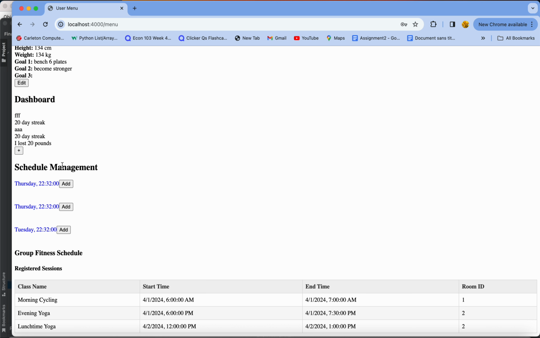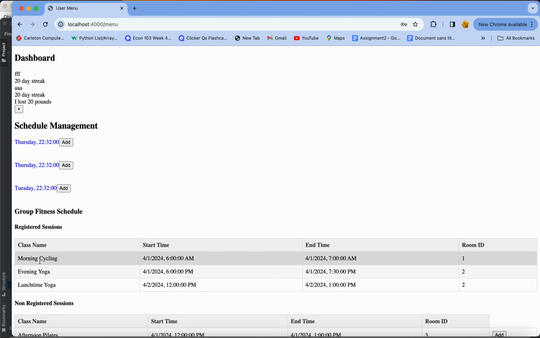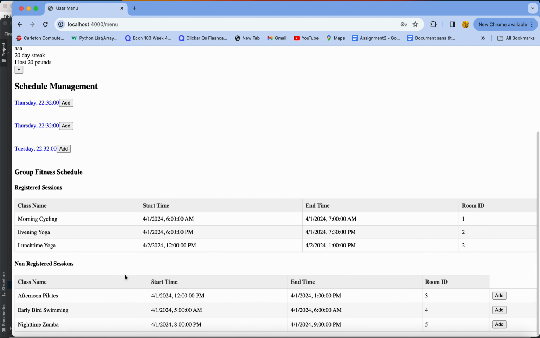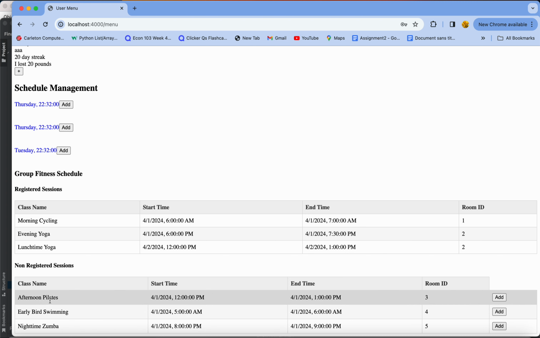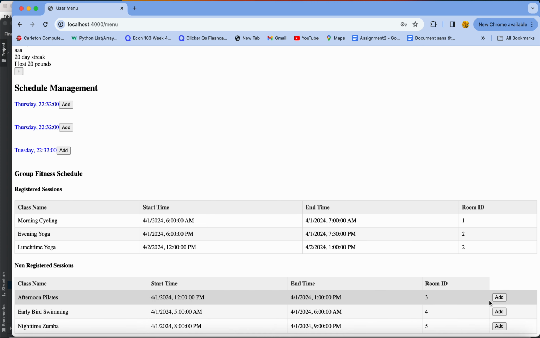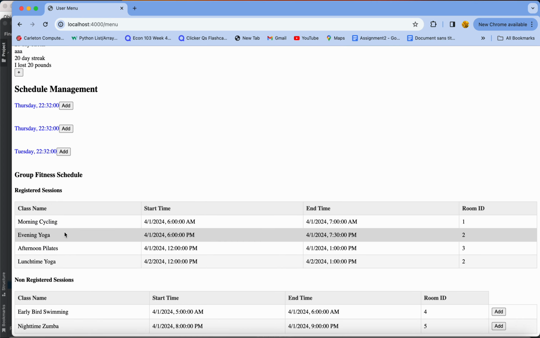And that's the schedule. Right now it's not going to show as much because we only have one trainer. Blue means that I'm scheduled for personal training on Thursday at 11:32, and same thing for this one right here. And here I can see the classes I'm registered in: morning cycle at 6 a.m., evening yoga at 6 p.m., lunchtime at 12 p.m. These are the classes I didn't register for: afternoon Pilates, early bird swimming, and nighttime Zumba. If I want to add those classes, I just press add. It adds successfully, I reload again, and here it is.